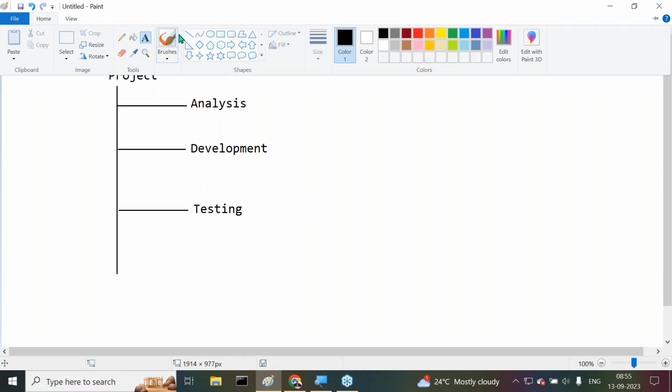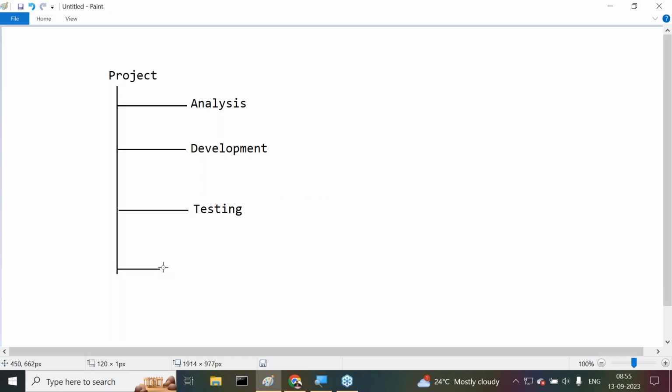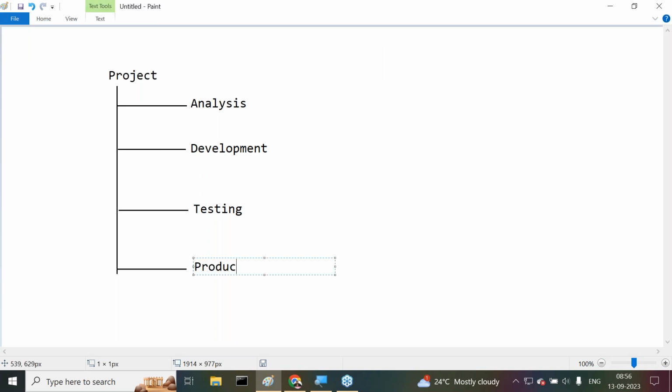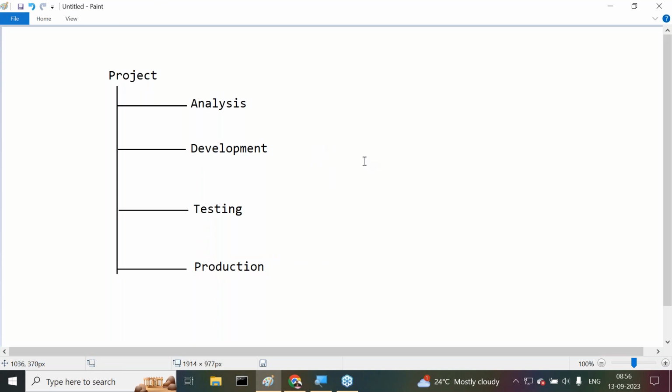After testing, the last one here is production and support, whatever it may be. So these are mainly the high level life cycle stages of any project, the top end life cycle phases of any particular software project, software life cycle phases.